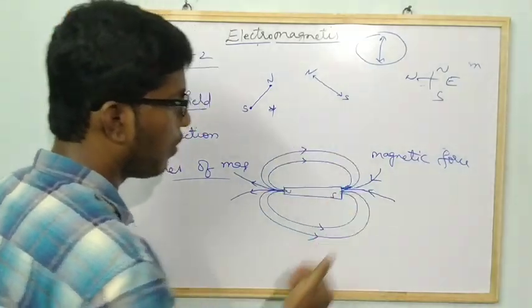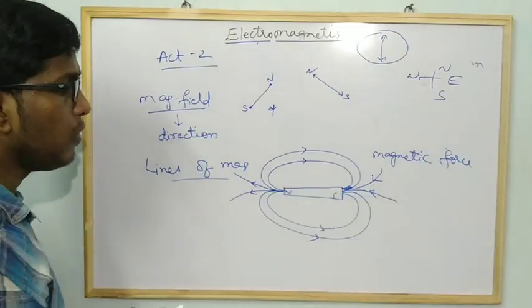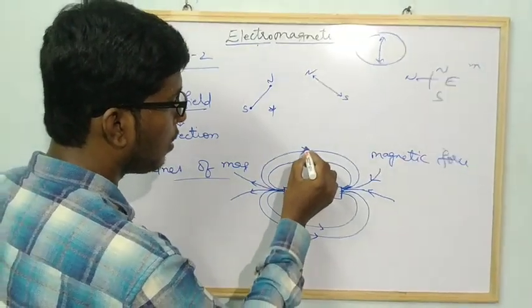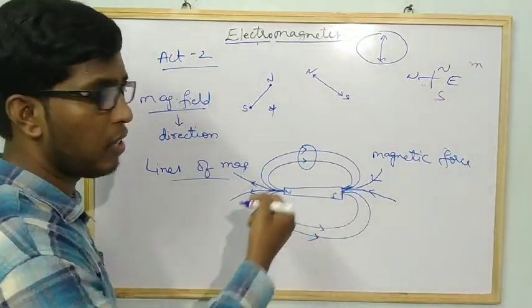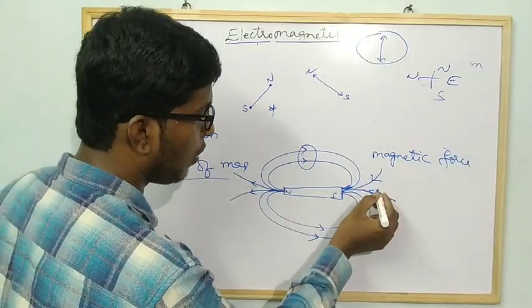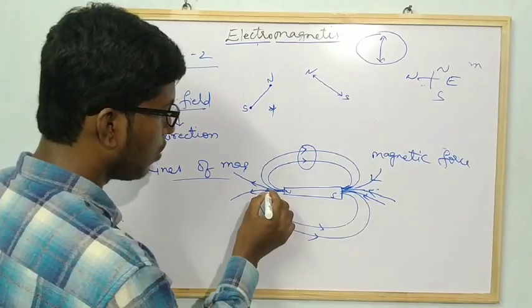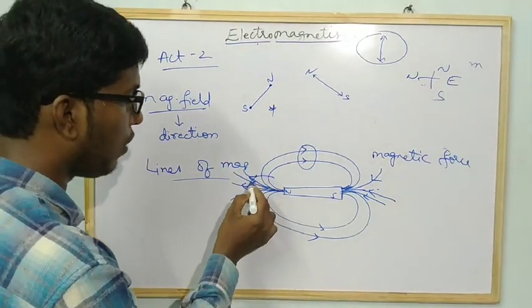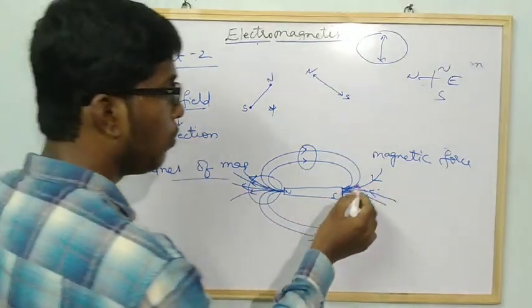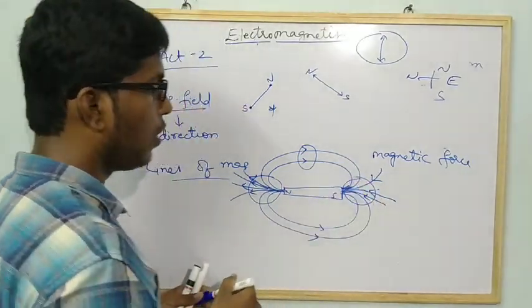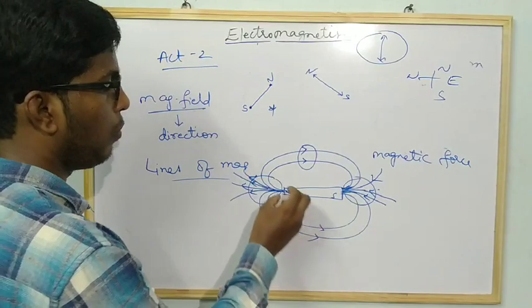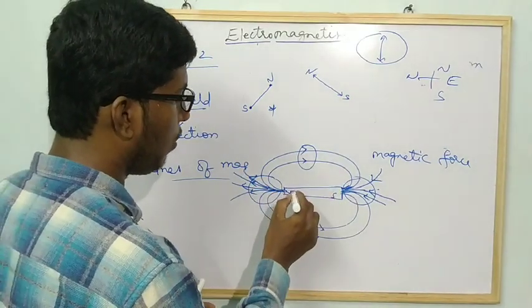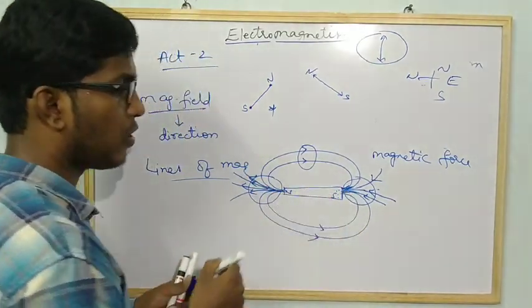So this is the structure of the magnetic field lines. Here the lines are some distance apart, but near the poles they are very crowded, very close. That is why the magnetic field strength will be more there. If you place iron particles on this, most of them will come and attach at the poles.